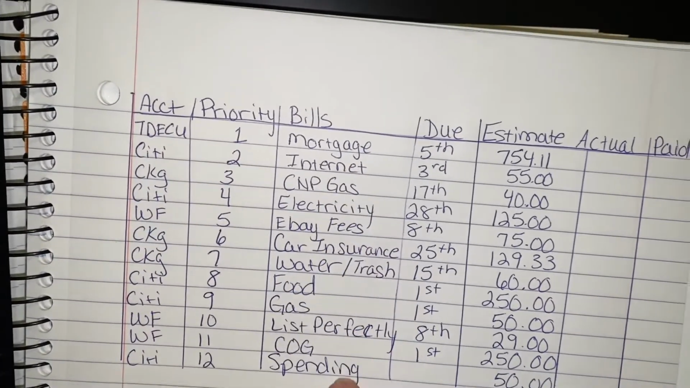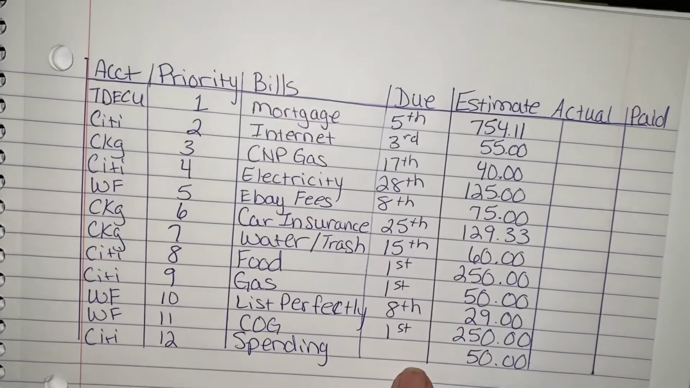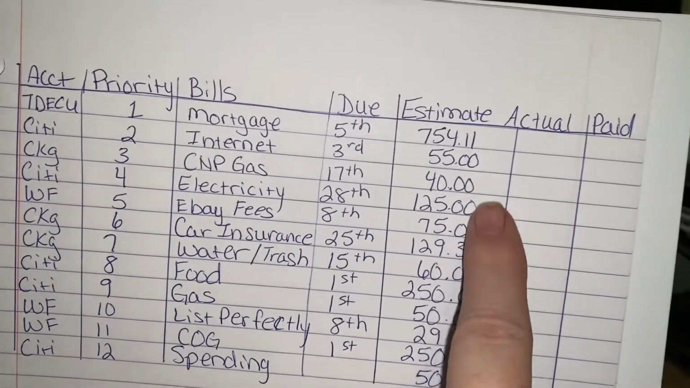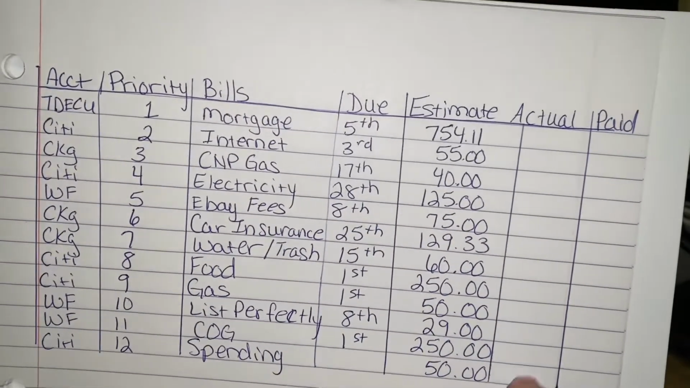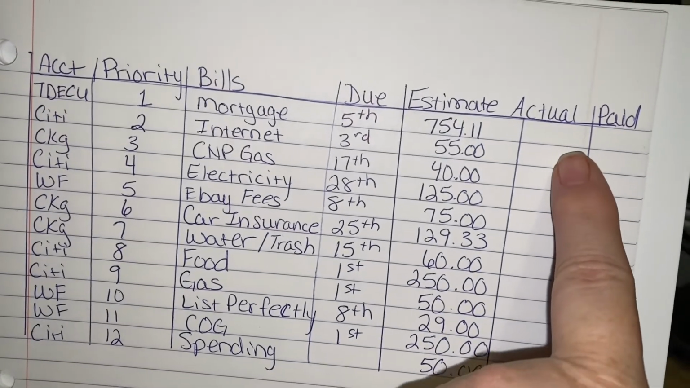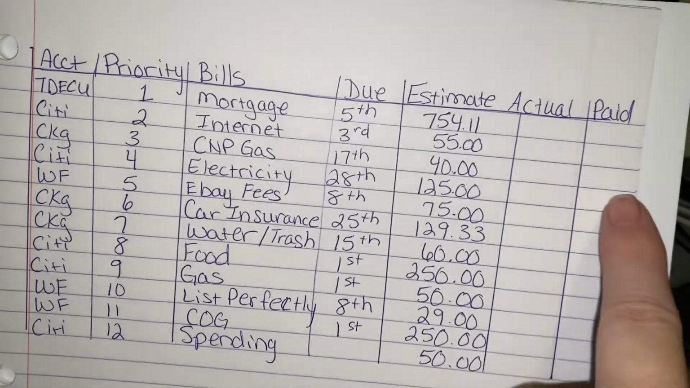I listed what it is, the due date of the month, and what the estimated amount due would be. Then I can go back each month that it occurs, fill in what the actual is, and check it off if it's been paid. This may be different for you than it is for me, but I'm going from a fixed income to an income where I don't know what my pay will be.